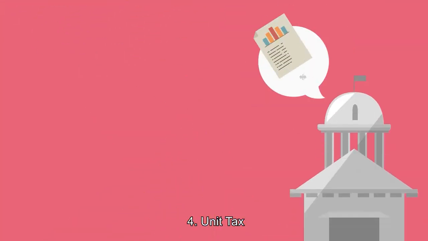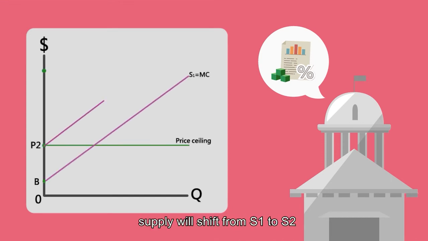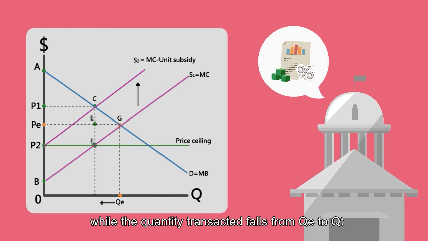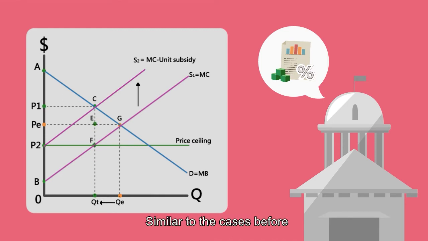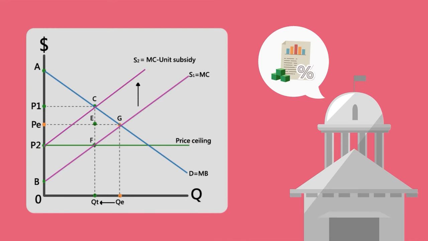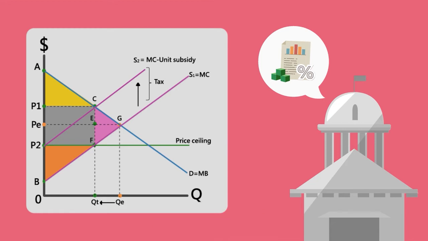4. Unit tax. If a unit tax is introduced into the market, supply will shift from S1 to S2. We can see that the price increases from PE to P1, while the quantity transacted falls from QE to QT. Similar to the cases before, the marginal benefit of producing an extra unit of goods is greater than the marginal cost in this case. The society again suffers a deadweight loss, triangle CGF, due to underproduction.